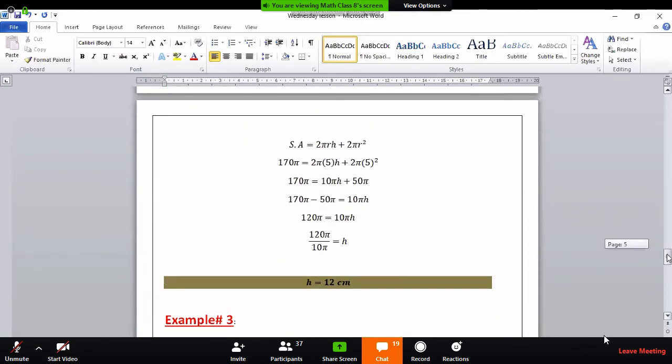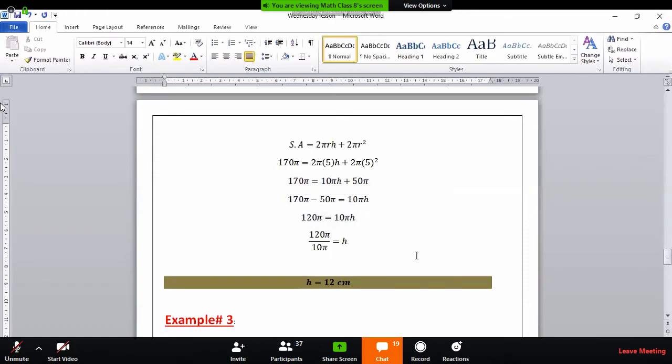Then, students, this time I have used this formula for you people also: 2 pi r h. See, r is 5. Surface area was 170 pi. After solving this, I found the value of h. How? 170 pi.